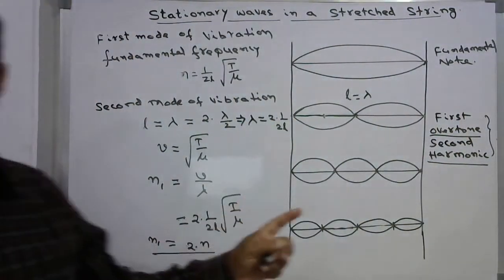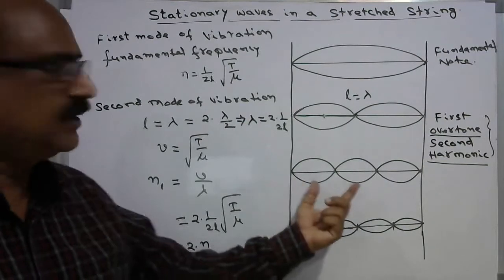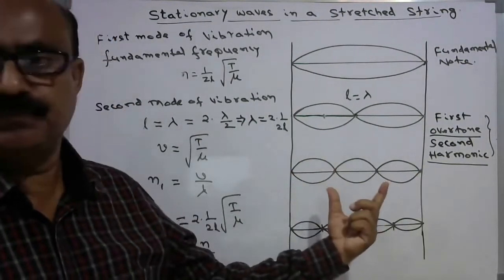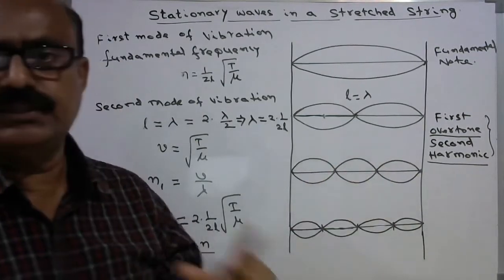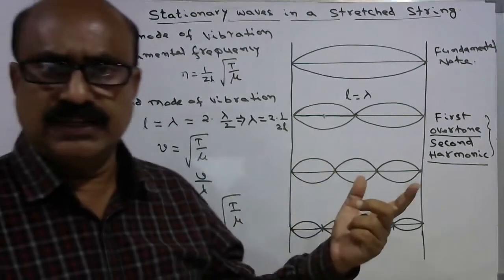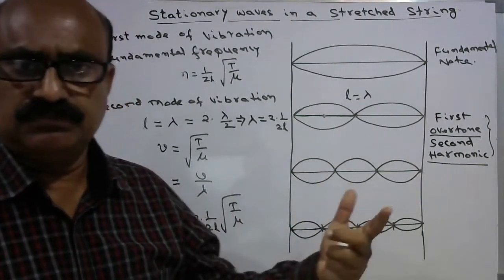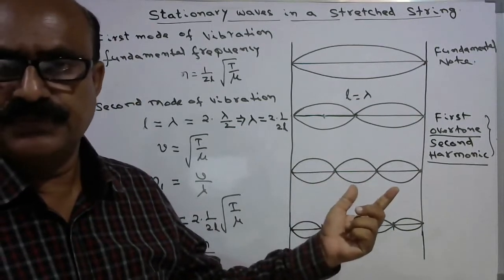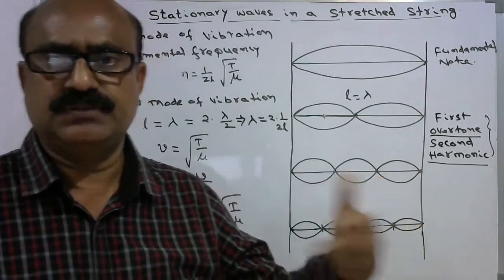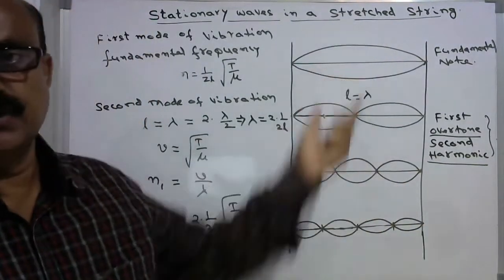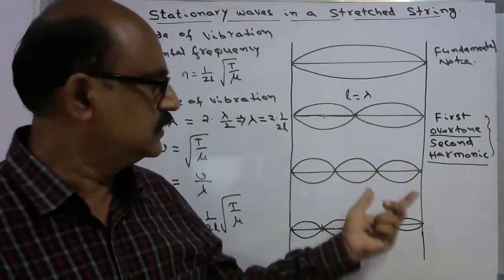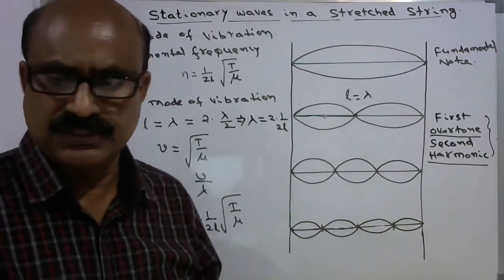And now, in the third mode of vibration, it has 4 nodes and 3 antinodes. So if the string of the same length is vibrating with 3 loops, it gives a certain note which is 3 times that of the fundamental note. Now let us see how we can obtain the equation corresponding to this mode of vibration.